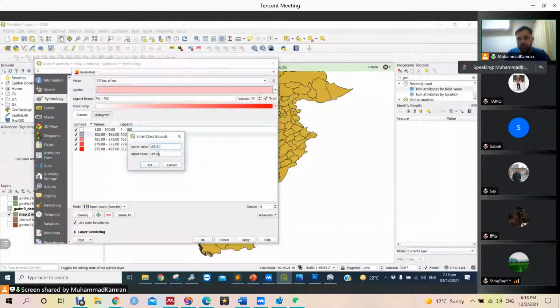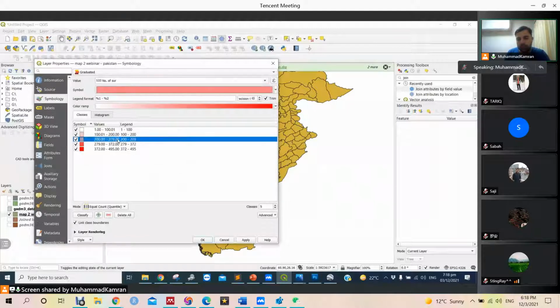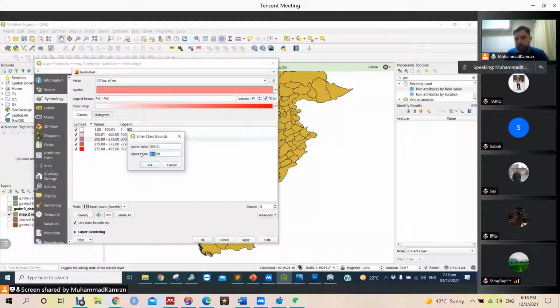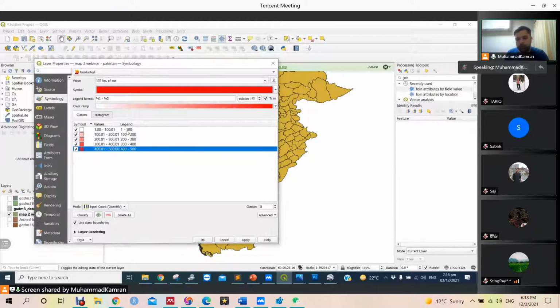We can manually change these values: 100.01 to 200, and 200.01 to 300, and 300.01 to 400, and 400.01 to 500.